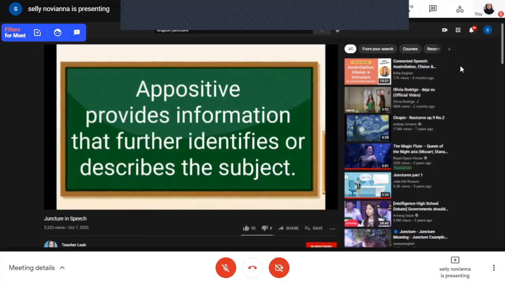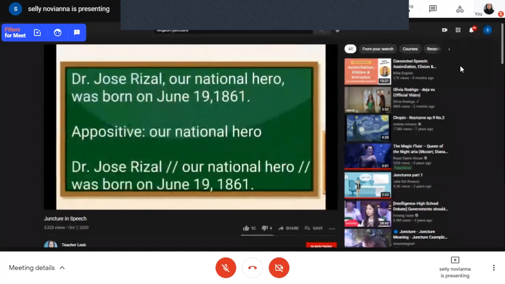An appositive provides information that further identifies or describes the subject. For example, Dr. Jose Rizal, our national hero, was born on June 19, 1861. Our national hero is the appositive because it gives another information about the subject, that is Jose Rizal.